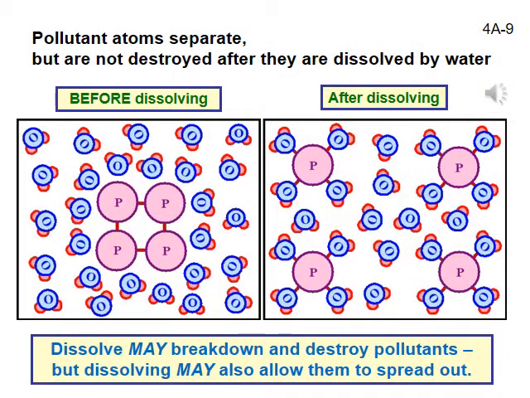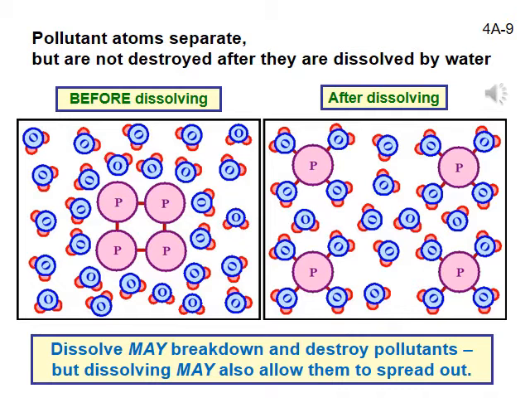Slide 9. Note that when water dissolves salt, the salt atoms are not destroyed. The sodium and chlorine atoms are just separated from one another, they move apart. Thus, dissolving does not necessarily destroy the substance that gets dissolved. The substance may just end up moving around as individual atoms or molecules in the liquid. This idea will be important to bear in mind later when we discuss pollution.